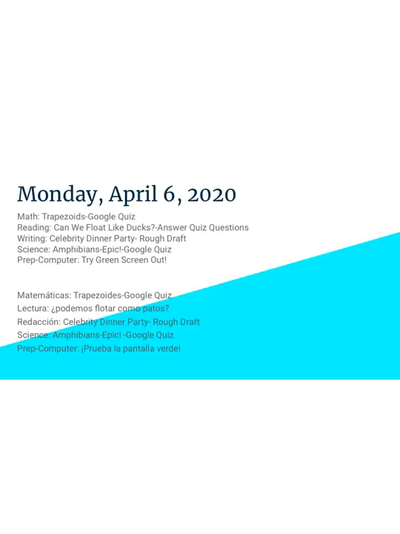In writing, we're going to be finishing up the essay we started before spring break called Celebrity Dinner Party, and you'll be working on a rough draft, so you'll probably be on paper today. In science, we'll be reading about amphibians on EPIC. There will also be a question about that on your Google Classroom a little bit later. And for prep, we're going to have the same prep all week. We're going to be working on computers, and I want you to try green screen out.